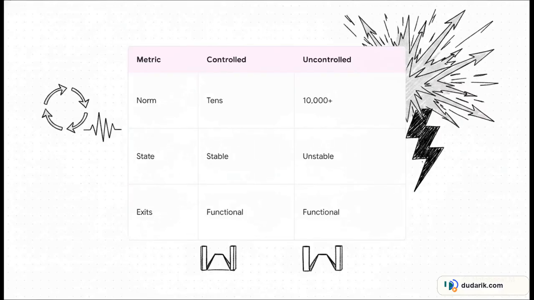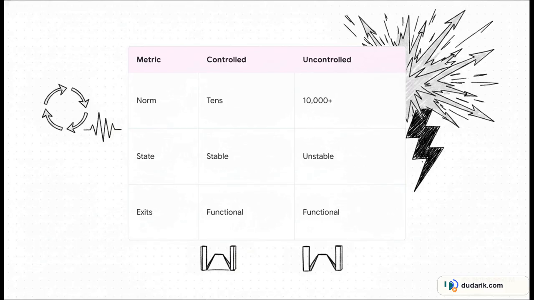Comparing a scale-controlled variant to an uncontrolled one is honestly alarming. In a controlled setup, the hidden state norm stays safely in the tens, which gives you a perfectly stable recurrent state. But in the uncontrolled variant, it skyrockets past 10,000, creating severe numerical instability.